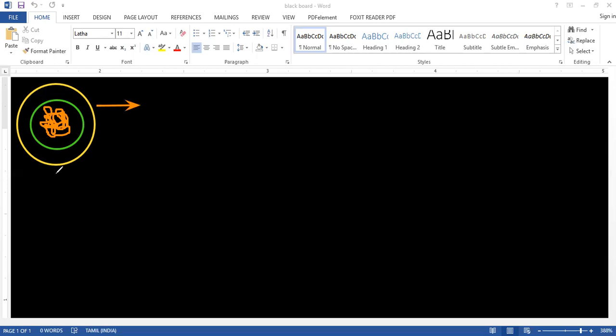If that is a human cell, how many chromosomes are present in a human cell? 46 chromosomes. How many pairs? 23 pairs. Can you draw 23 pairs in a cell?